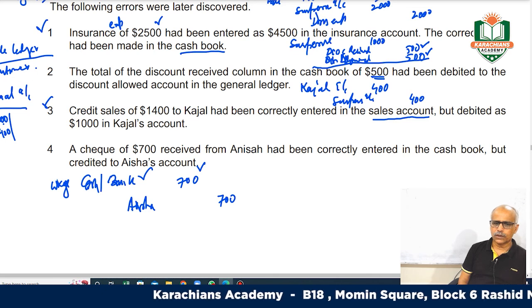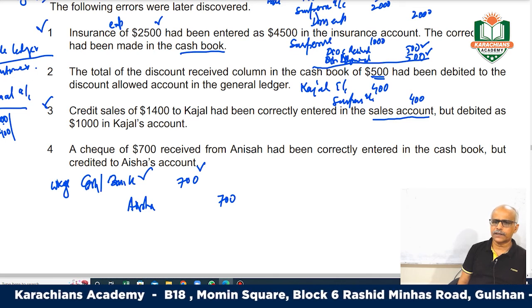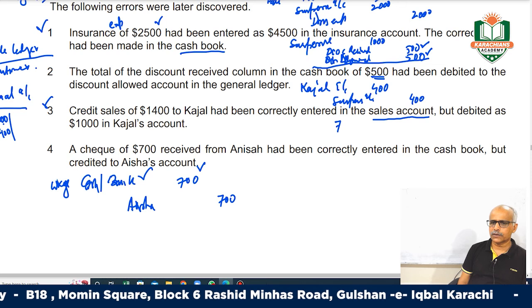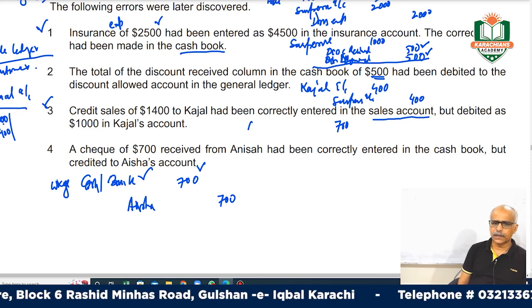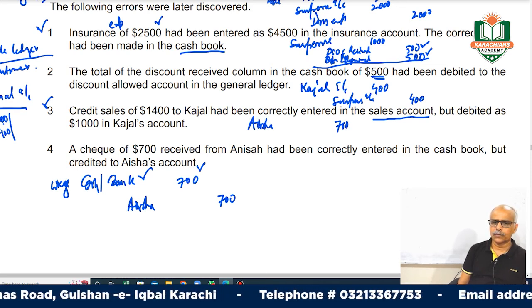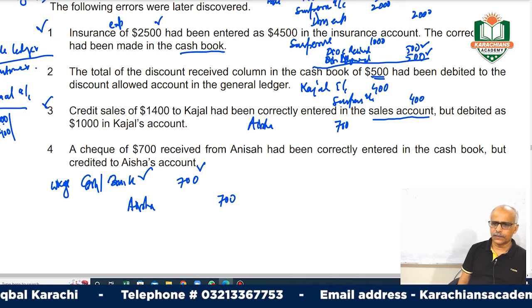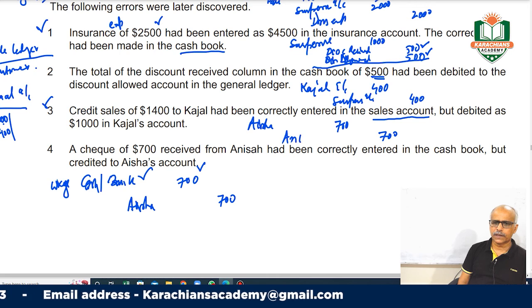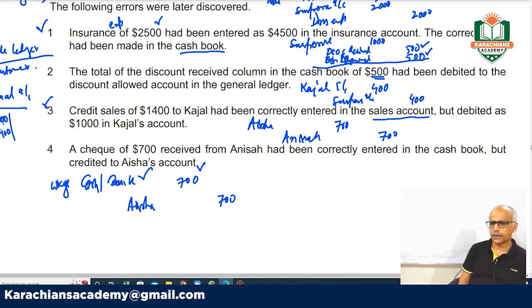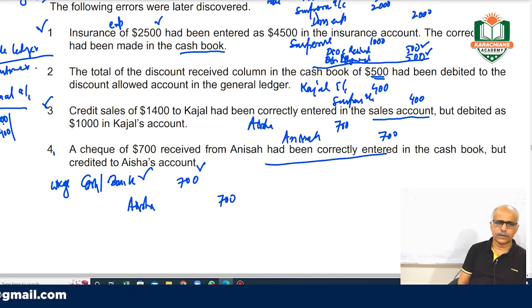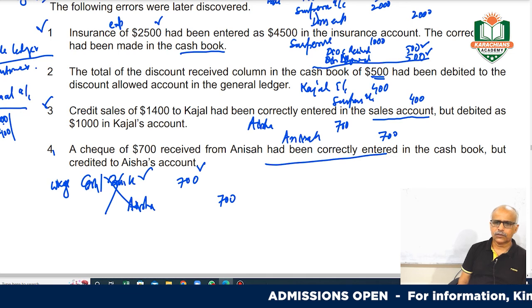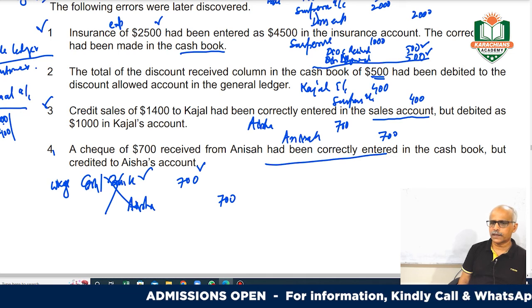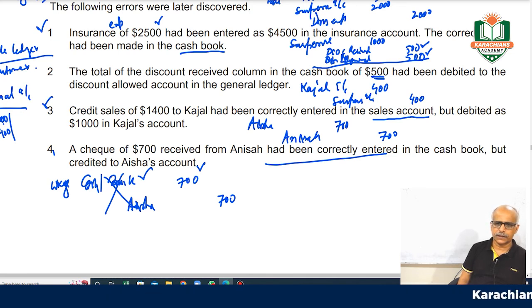So what entry will you make? You have wrongly credited Aisha, so you will debit Aisha with this 700 and credit Anisa with this amount. This was the wrong entry, so you have corrected it: Aisha, which was wrongly credited, you debit her and credit Anisa.